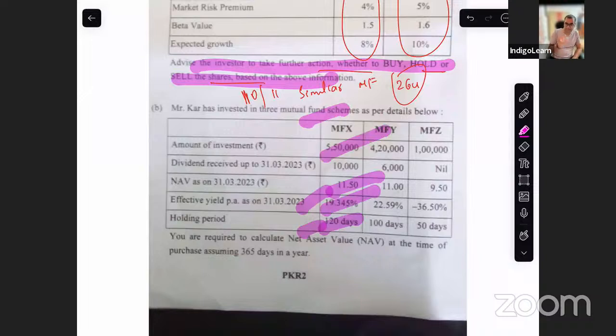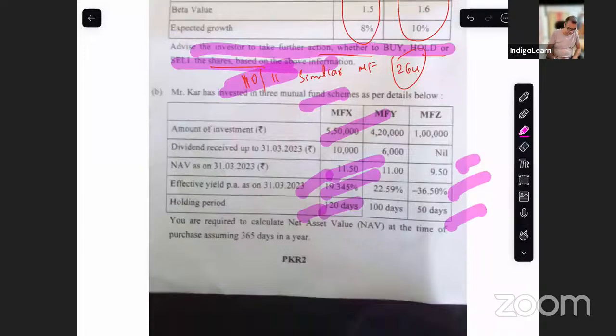This question is slightly twisted, but I don't think it is anything complex, especially with the kind of questions that we have solved. So this is very similar to question numbers 10 and 11. In 10 and 11, you have to find out either the holding days or the effective yield or closing NAV or something like that. Whereas in this question, all those are given, so you are supposed to find out the opening NAV. Very simple question. Nothing complex in this. Next.